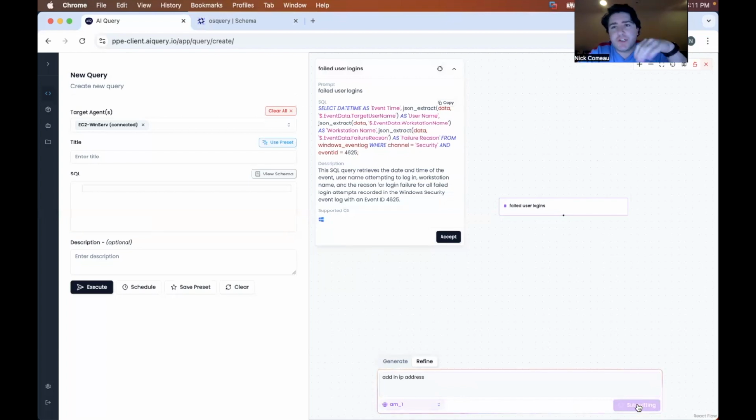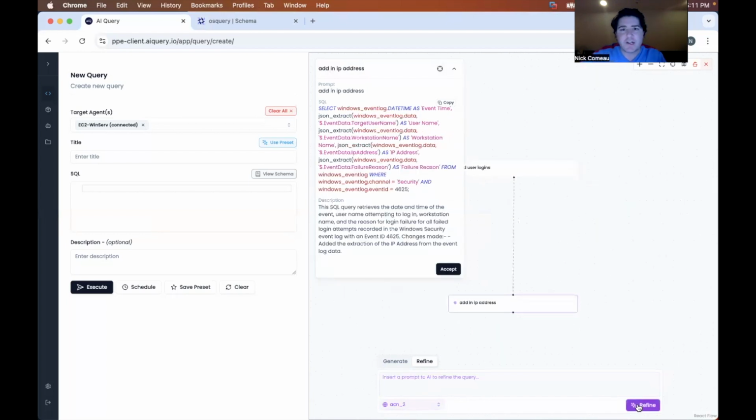So while query generation is super valuable and a great helpful starting point, I think really refine is where it shines, because you get a good baseline, but then tweak and tune it to your specific use case, your specific scenario, your environmental needs, and that's really where you get the best fidelity query out of it. And that's what we can see right here. We just asked it to add IP address and it knew exactly what to extract right here. So now IP address is there. So this is almost perfect.